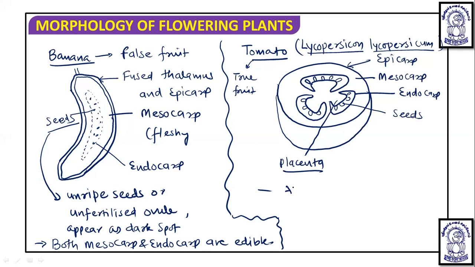In tomato, all parts are edible except seeds. And this is a true berry which consists of a membranous skin represented by epicarp. Mesocarp is the middle one, which is fleshy part, and endocarp, septa, and placenta are pulpy, okay, in the central position.